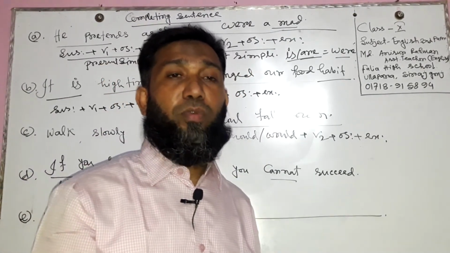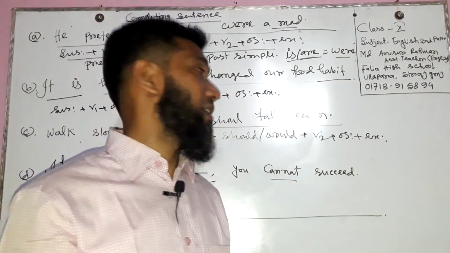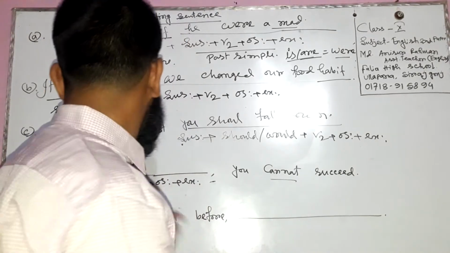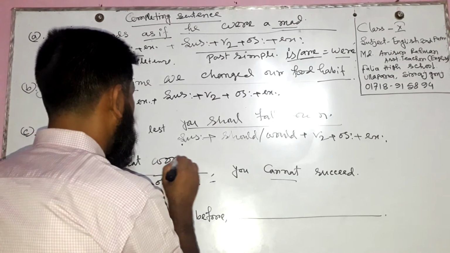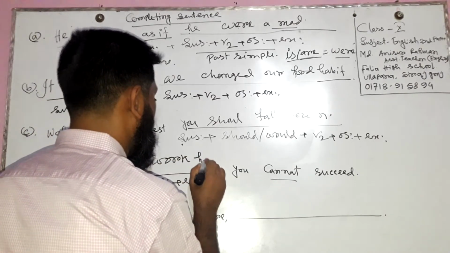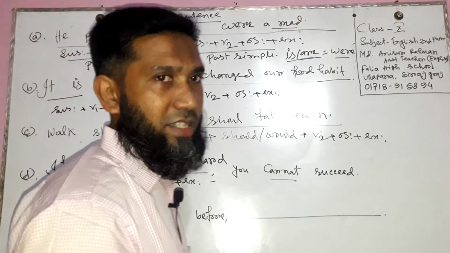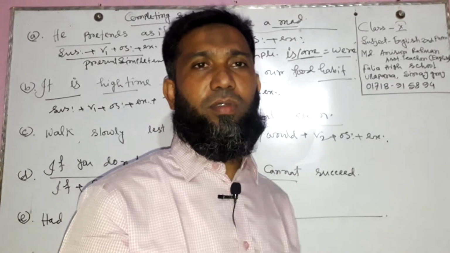In this place we need to use do as an auxiliary verb and add "not" as the negative form. If you do not work hard, you cannot succeed. Very easy and very simple.